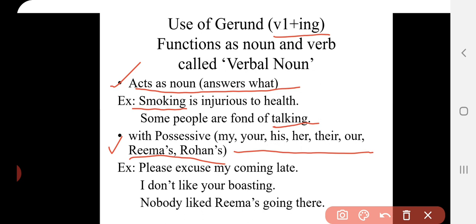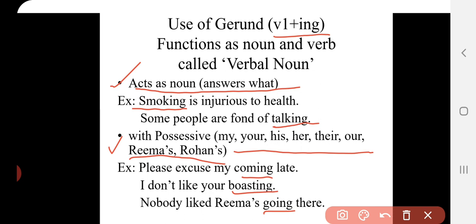Nobody liked Rima's going there. So here coming, boasting, going are all verb's first form plus ing. So these are gerunds. We can make it in question form also. Nobody liked Rima's going there. What was not liked by anybody?